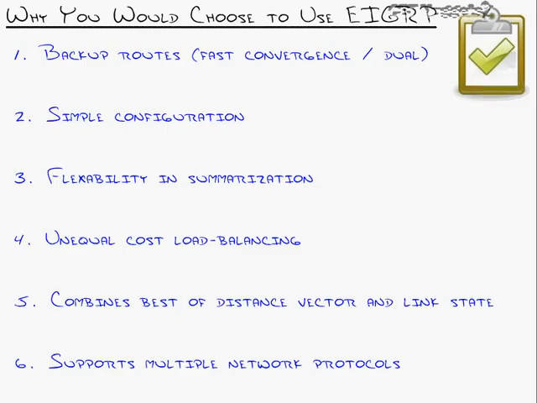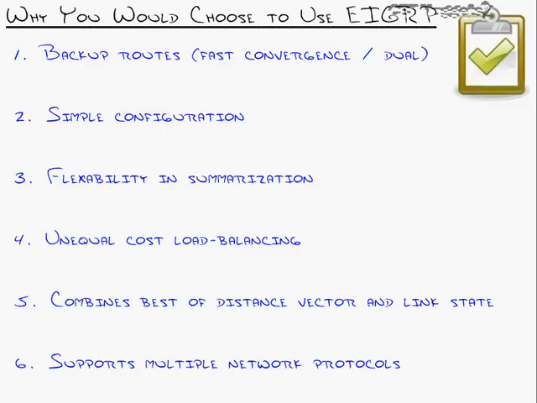So that's the number one reason why you choose EIGRP, the only protocol to remember backup routes. Second reason is that it's easy. Cisco's goal with EIGRP was not to have a super complex protocol, but they wanted a protocol that could do all the same things as OSPF, but be easy. Meaning, take the easy-to-configure aspects of distance vector like RIP. RIP was really easy to turn on. Take those features and combine them with all the advanced features of link state and get a simple config.